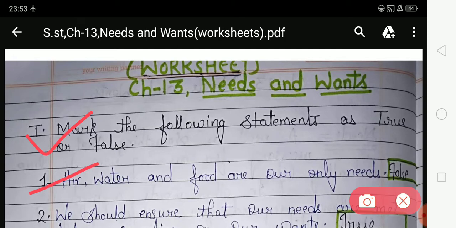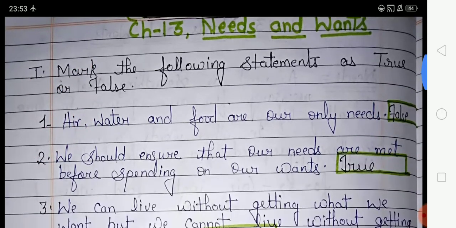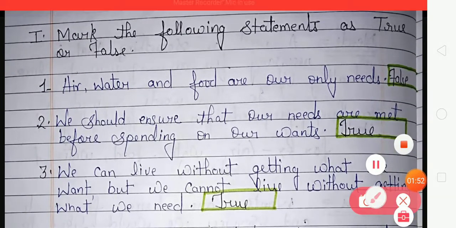Air, water and food are our only needs. Is this statement right or wrong? Wrong, because air, water and food are not our only needs. There are many other needs. So this statement is wrong, so our answer will be false, and you have to write false in the given box, and here false is already written.